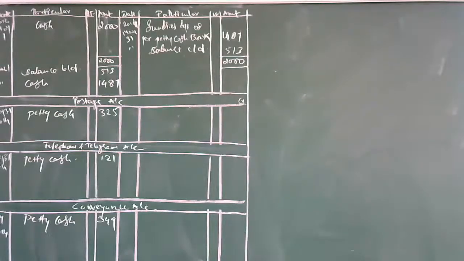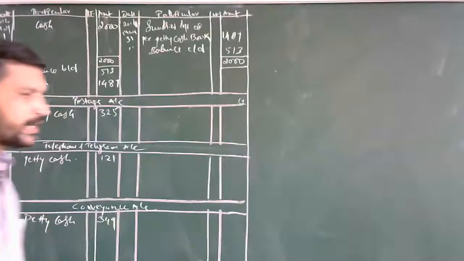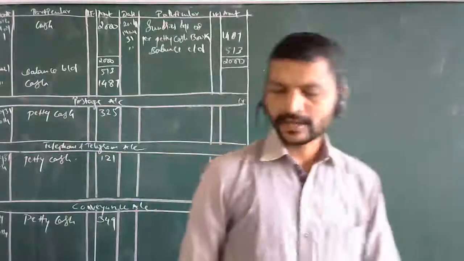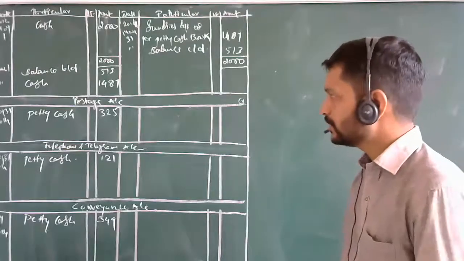Then last, 2014 May 31, petty cash. How much? Sir, 390. Okay, 390. So all these accounts got completed. One more account is there. Can you all do that? Yes, sir. Miscellaneous account, sir. In the same way as the expenses accounts, complete that also. Only one account is there.